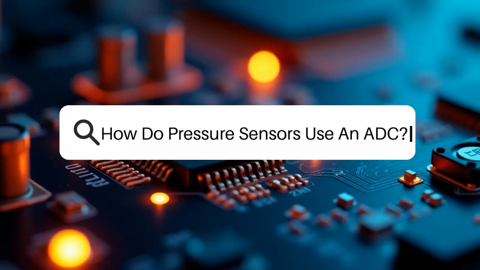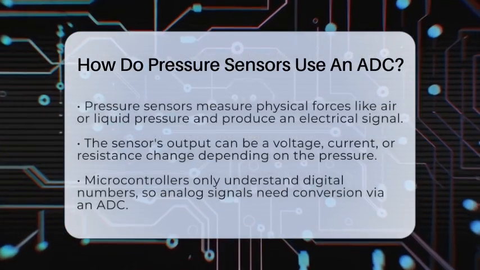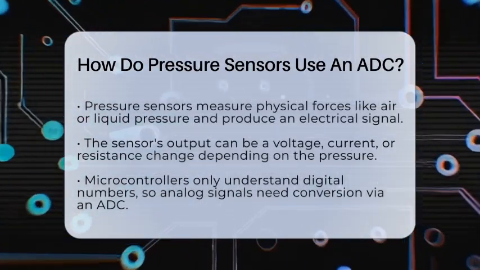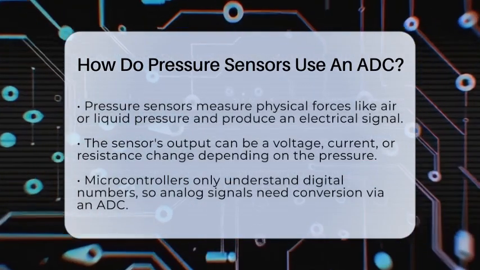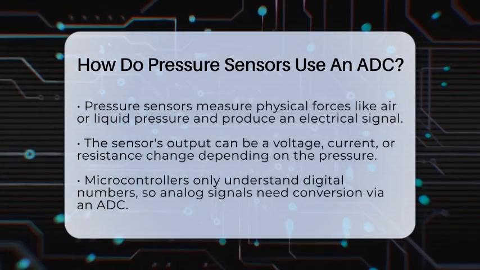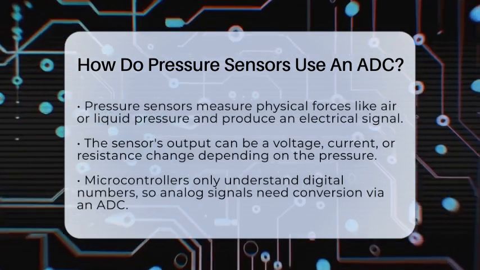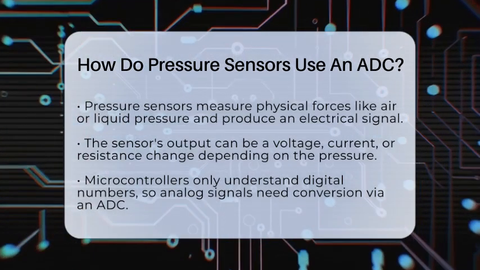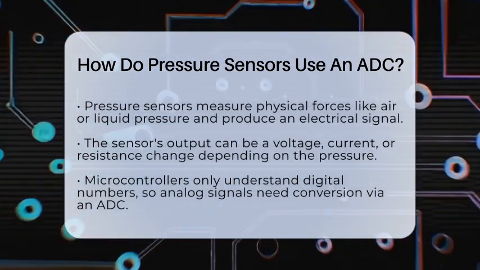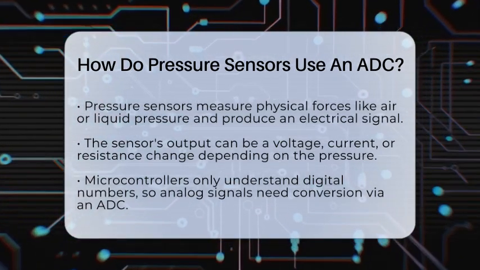How do pressure sensors use an ADC? Imagine trying to measure how hard the air pushes against a surface or how much liquid is pressing on a pipe. Pressure sensors help us do that. But how do they turn these physical forces into something a microcontroller can understand? That's where an analog-to-digital converter, or ADC, comes into play.